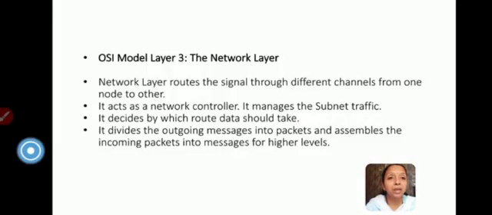Towards the third layer, the network layer. This network layer routes the signal through the different channels from one node to another. As the name indicates, this layer routes the signal through different channels from one node to another. It acts as a network controller. It manages the subnet traffic. It decides which route data should take.